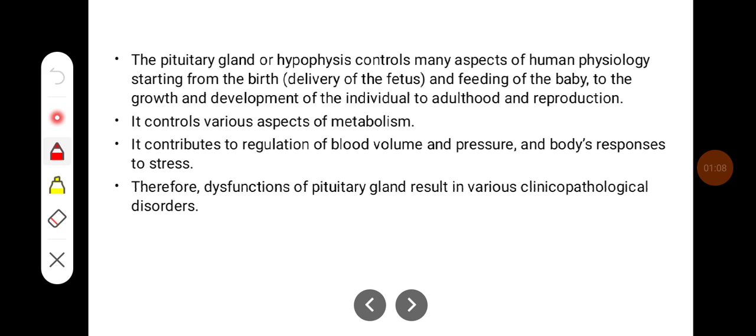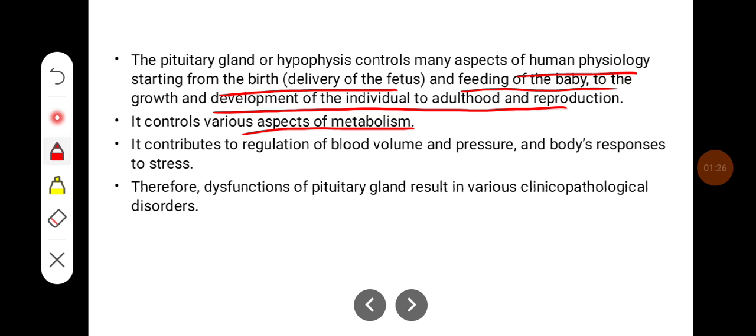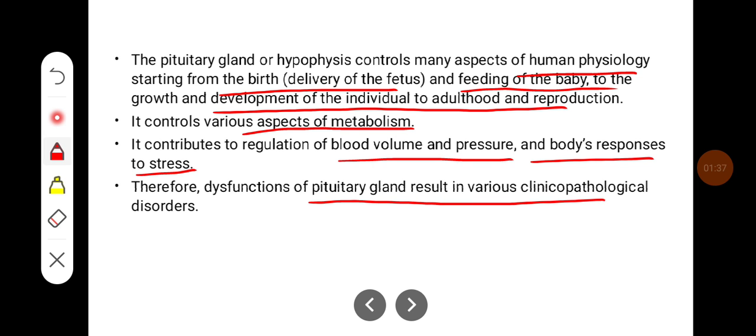The pituitary gland, or hypophysis, controls many aspects of human physiology, starting from birth, that is the delivery of the fetus and feeding of the baby, and the growth and development of the individual to adulthood, and also reproduction. It controls various aspects of metabolism. It contributes to regulation of blood volume and pressure and the body's responses to stress. Therefore, dysfunctions of the pituitary gland result in various clinico-pathological disorders.